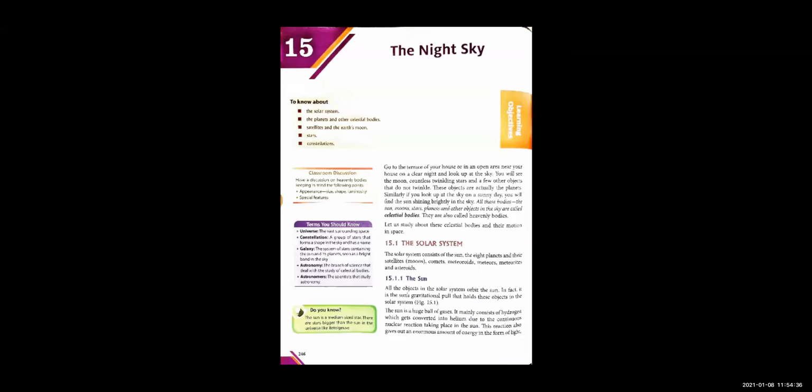Right. So let's start with celestial bodies or heavenly bodies. So children, what are celestial bodies? What are heavenly bodies? Celestial bodies or heavenly bodies are the objects that we see in the sky. What do we see in the sky? The sun, the moon, the stars, the planets, and all other objects, whatever you see in the sky, they are called the celestial bodies, or you can call them heavenly bodies.